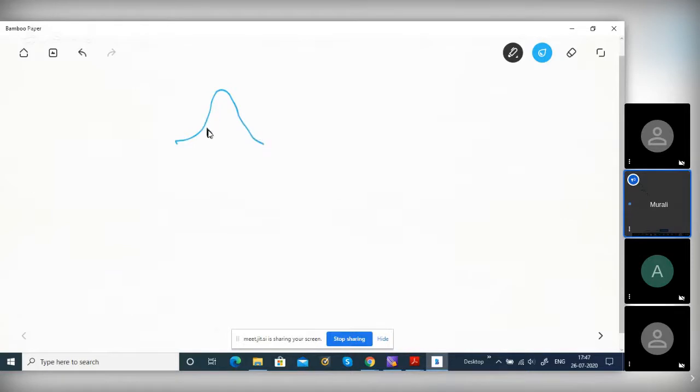This is a Gaussian random variable. This is x1, this is x2. I want the probability of this random variable. This is p of x. It is a continuous random variable, so this is density.